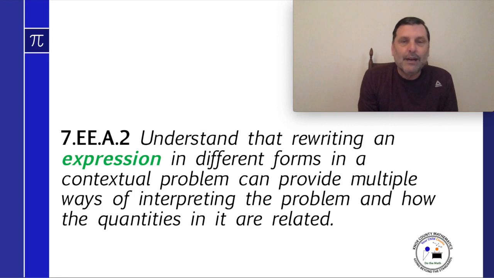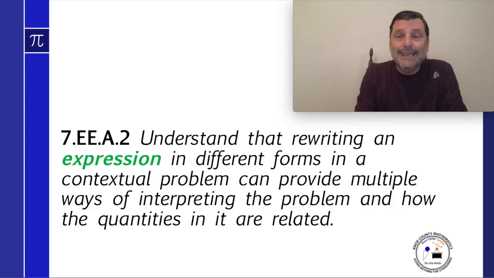What you're doing is it can provide multiple ways of interpreting the problem once you rewrite it, which is important because the past couple of weeks we talked about fractions and decimals, how you can flow between the 2 different forms. Well, we're flowing here, but it's algebraic flowing called algebraic fluency. By rewriting the expression, you're building what we call algebraic fluency, being able to flow easily between concepts to have a better understanding so no matter what the problem is, you'll have an understanding of how to work it. So we can provide multiple ways of interpreting the problem and how the quantities in it are related.